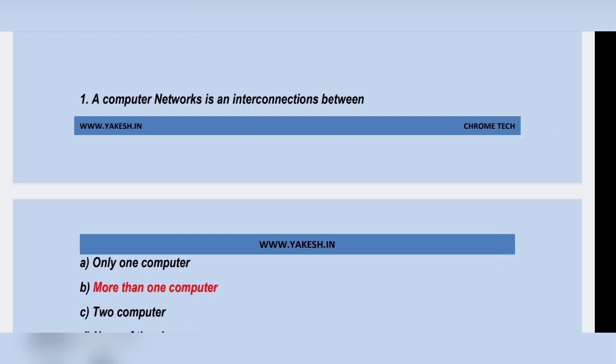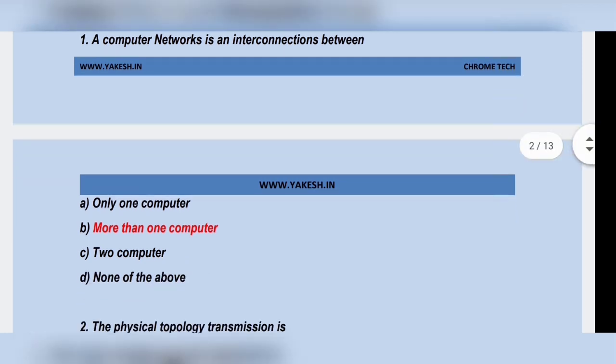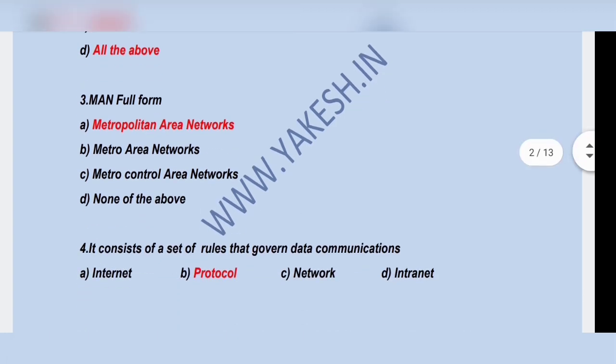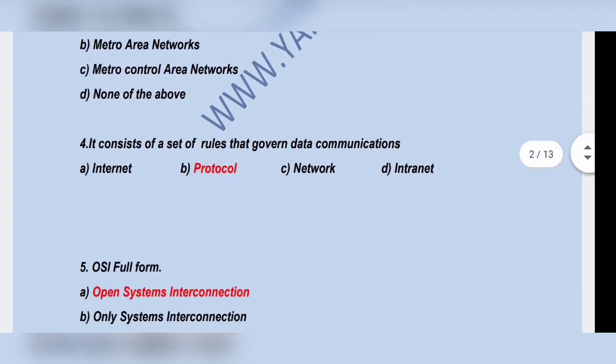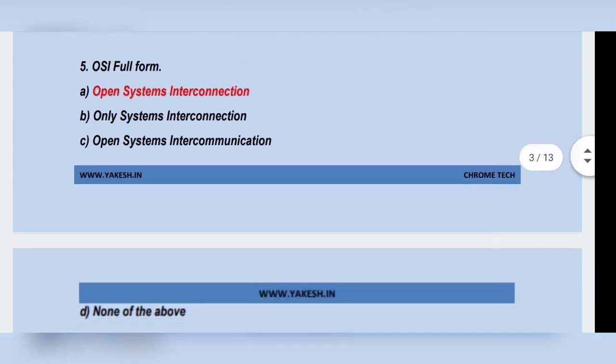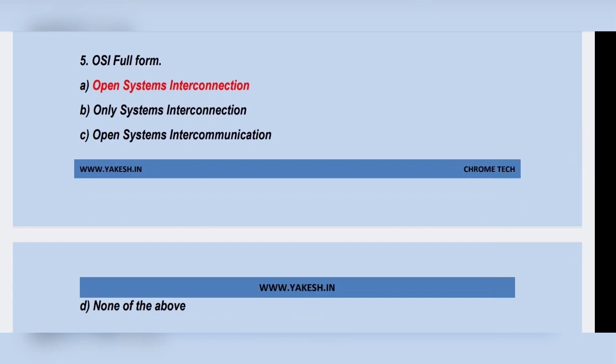A computer network is interconnection between option B, more than one computer. The physical topology transmission is option D, all of the above: unicast, multicast, broadcast. MAN full form, metropolitan area network. Next question, it consists of set of rules that govern data communication. Option B, protocol. OSI full form, open system interconnection.